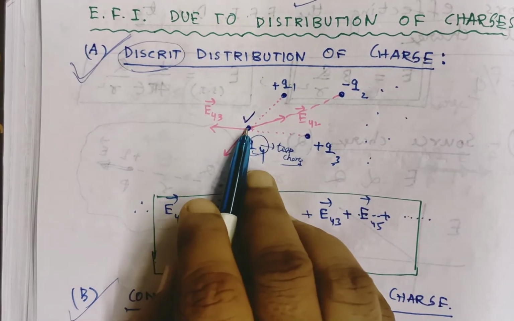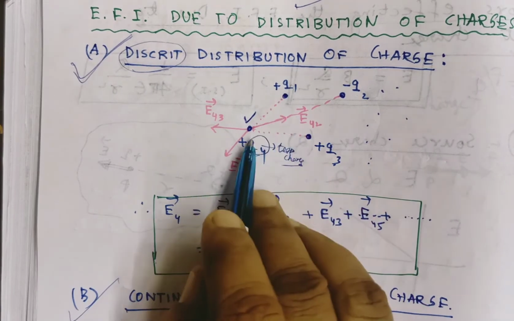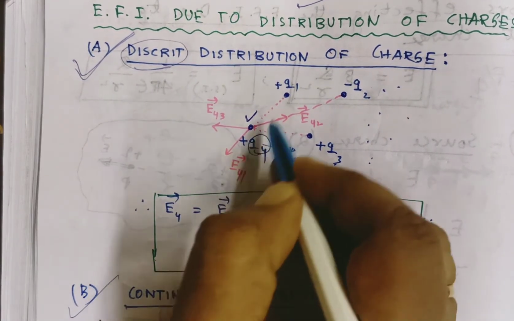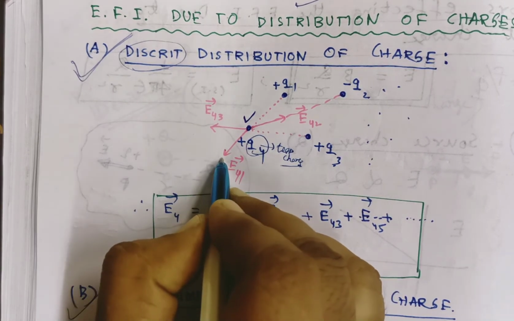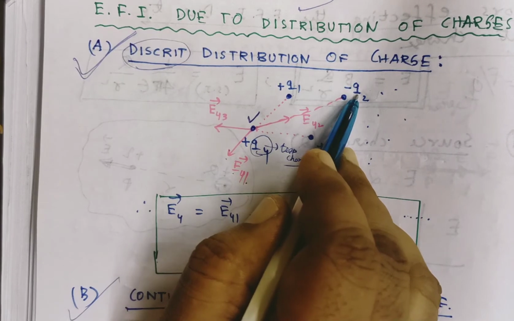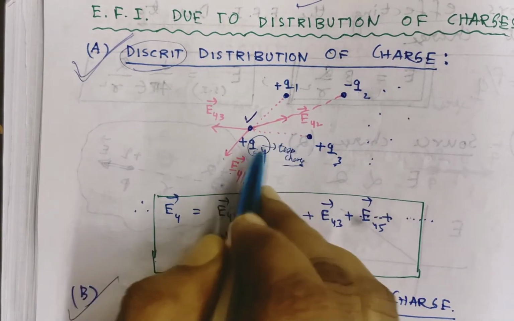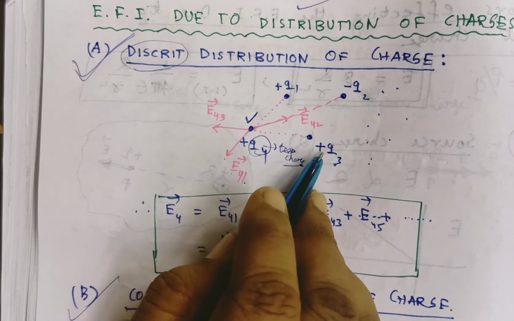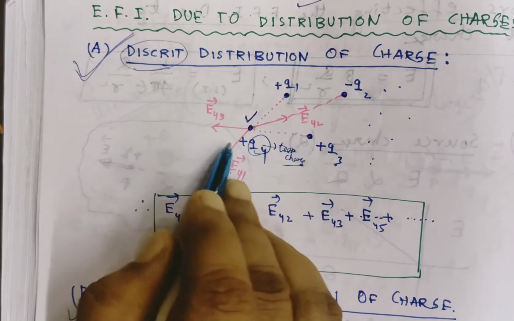First you see Q4 and Q1. As the source charge is positive, the nature of intensity is diverging, that means away from Q1. You just remember how the direction comes. That is E41. Similarly, the source charge is minus Q2, that is negative, so intensity is converging. And here the source charge is positive, so intensity is diverging. The respective directions are given to you.